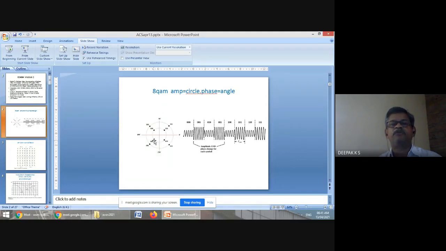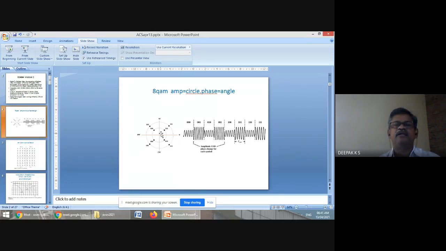So this corresponds to a waveform, which is a collection of 3 bits having this amplitude. And this corresponds to a waveform which is in the same phase. So phase is denoted by this angle. Both are at the same angle, meaning both have the same phase but different amplitude. Similarly, each of the points in the constellation denotes a symbol which has an amplitude and a phase. So that is the basic thing to know.